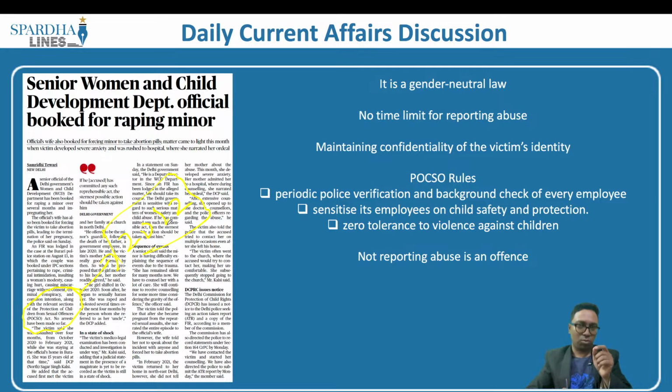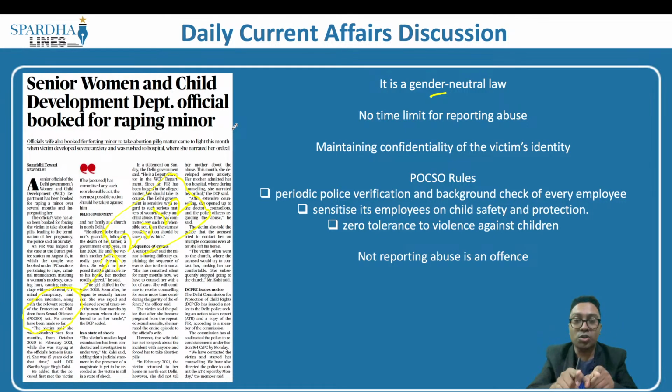When we speak about these POCSO cases, remember it is a gender neutral law. What is this gender neutral law? Let me give you an example. We have the Indian Penal Code. The Indian Penal Code has punishment under section 376. What does it deal with? It deals with rape. So can a man be arrested for rape? Yes, he can. But can a woman be arrested for rape? No. This means when it comes to rape laws, they are not gender neutral. That means only a man can be convicted for rape and not a woman.